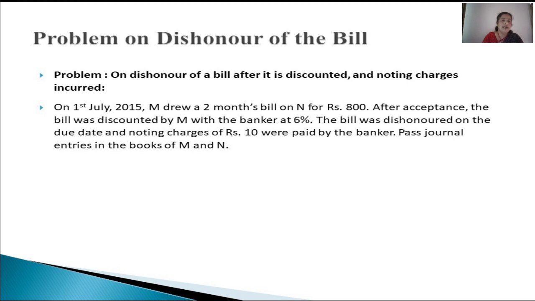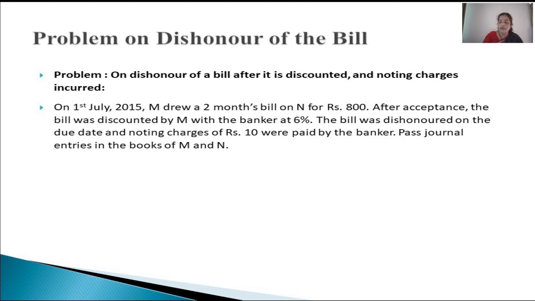So it means that the bill is discounted on the date of the transaction itself, which is 1st July 2015. So the time required for maturity date of the bill is 2 months. So 2 by 12, that is 2 months.